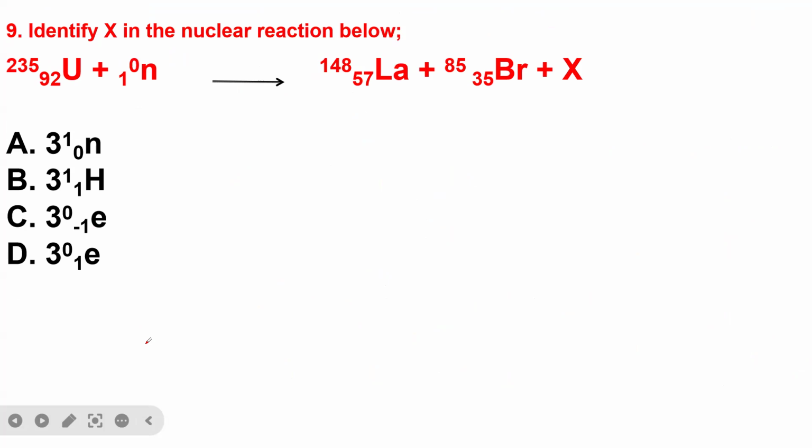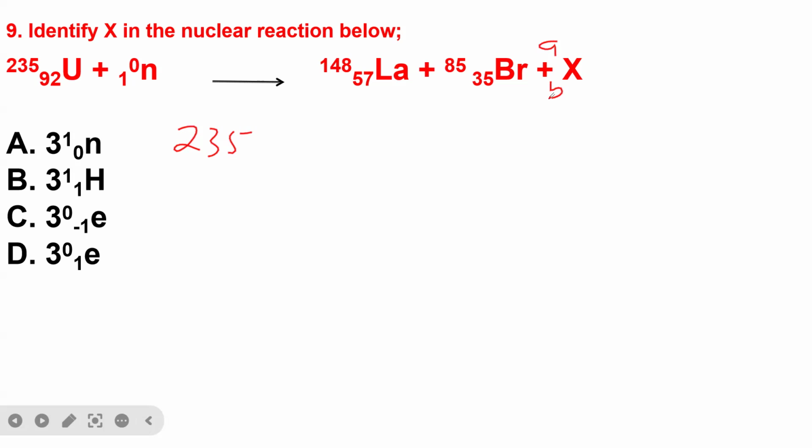We start with the products. We start with the mass of the element. You see the mass of the element first is 235 plus the mass of the element here, which we can call A, and here we can call B, so that we can get the values from there.